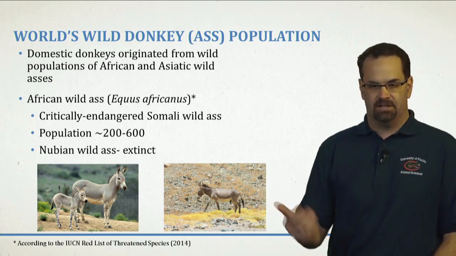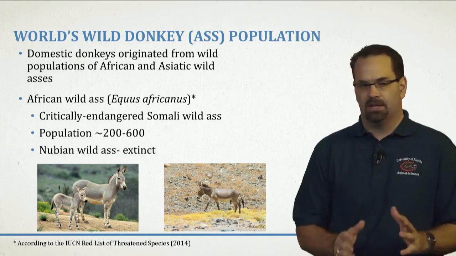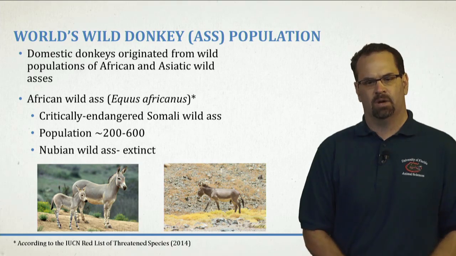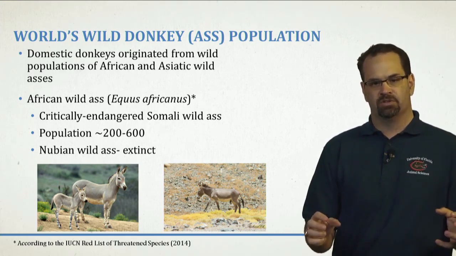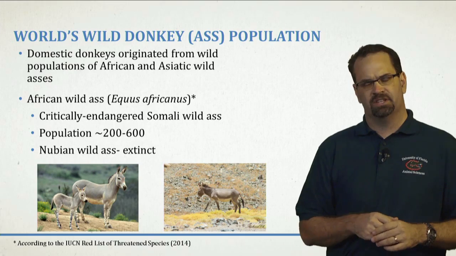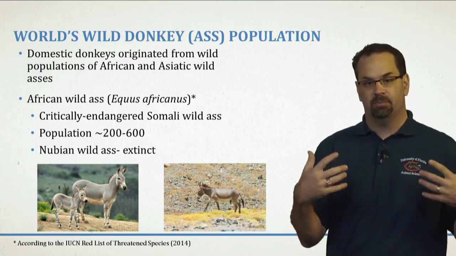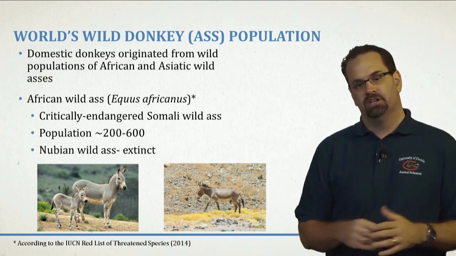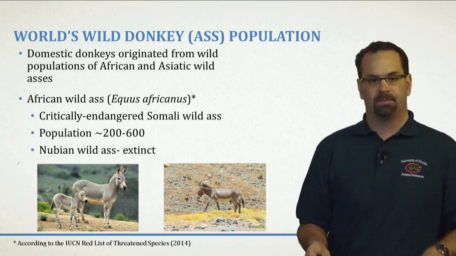And then next to that is the Nubian wild ass that went extinct within probably the last 20 years. It's definitely extinct in the wild, and what's unique about this one is it had the stripe over the shoulders. So when you look at domestic donkeys today, which we will later in the week when looking at breeds of donkeys, you can still see leg striping and that back stripe from their original Nubian wild ass and the Somali wild ass.